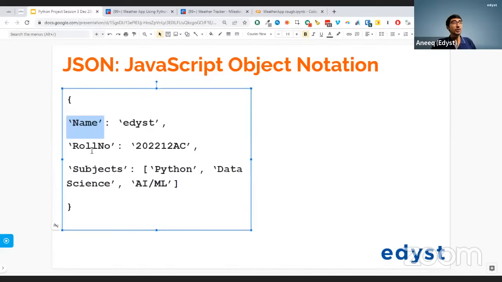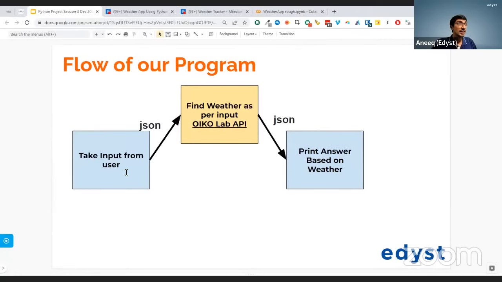Now, what we are going to do is take input from the user, convert it to JSON, and send it to the server. Which server? There is a server called OikoLab. This is a weather server, and I'll tell you all about this server later. But we're going to take input from the user ourselves and find the weather as per whatever input has been given to us.